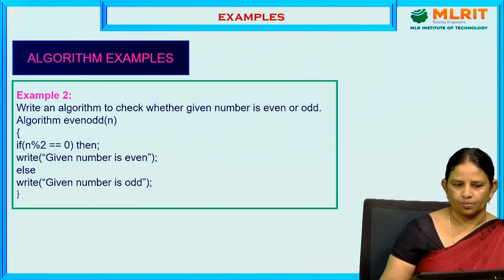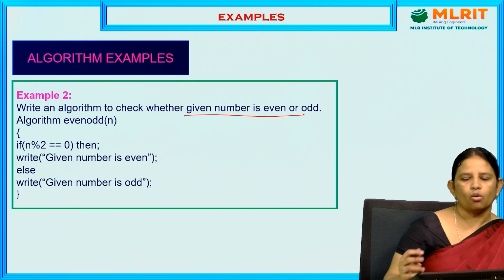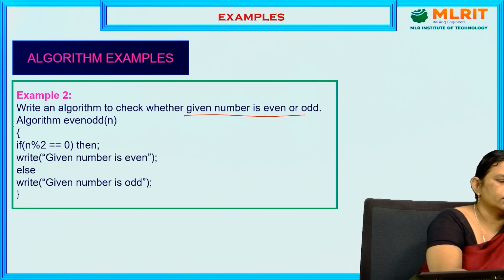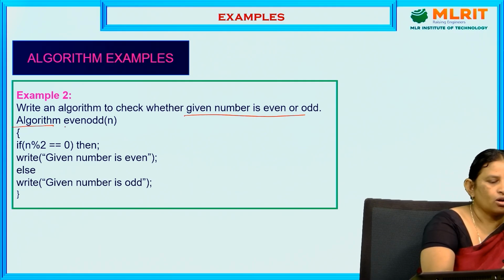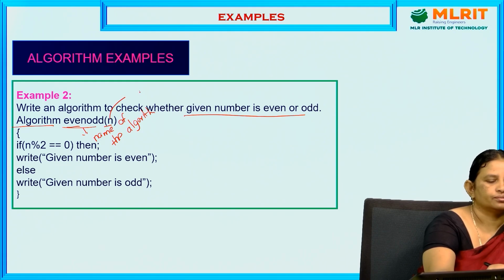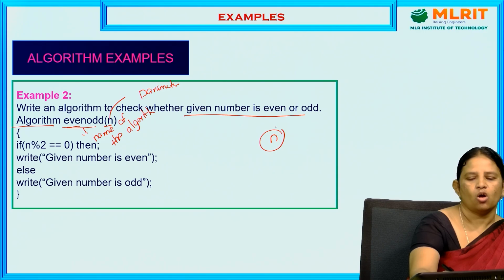Second example, an algorithm to check whether the given number is even or odd. How to write it by using the if then else statement. Algorithm, that is the first keyword. EvenOdd is the name of the procedure or name of the algorithm. N is a parameter. How many parameters are required to check whether the number is even or odd? Only one number, so we are taking only one parameter.